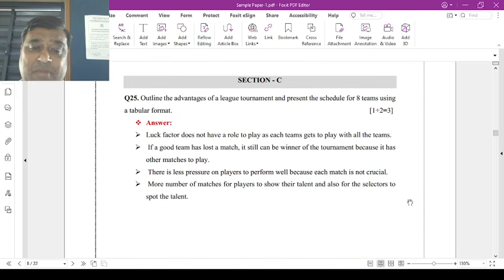Section C consists of 3 marks. Outline the advantages of league tournaments. Provide the schedule of 8 teams by using the table form method.